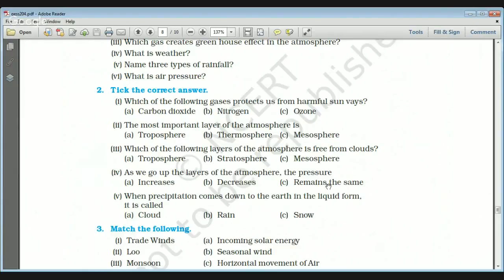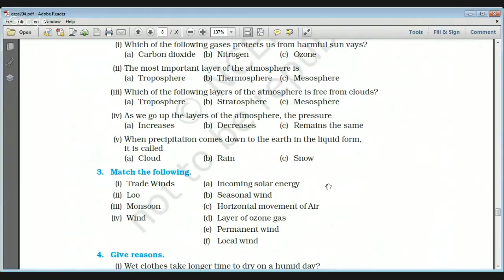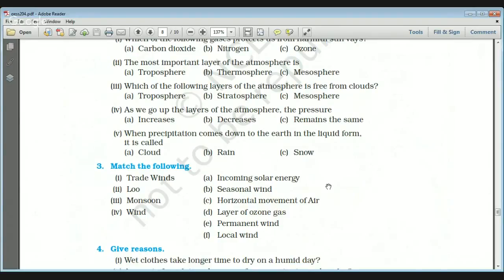Now the fourth one: as we go up the layers of the atmosphere, the pressure decreases. Then when precipitation comes down to the earth in liquid form, it is known as rain. Then match the following: trade winds are the permanent winds, Lu are the local winds, monsoon are the seasonal winds, wind is the horizontal movement of the air.